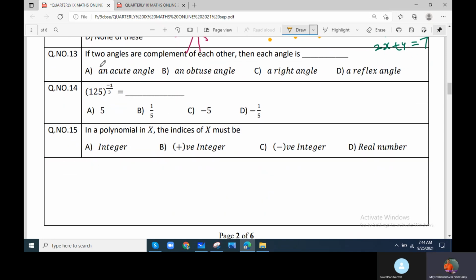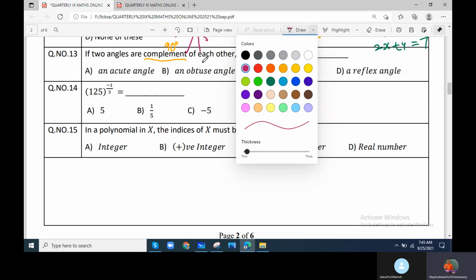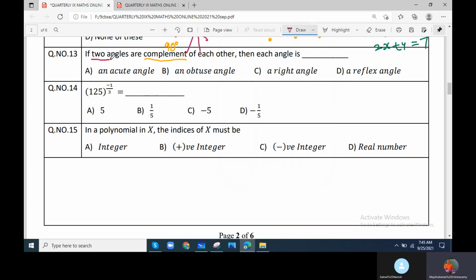13th question: 2 angles are complements of each other. What do you mean by complement? The wording complement indicates 90 degrees. This is a very important thing you have to remember. 90 degrees is called complement. Now read the question. 2 angles are complementary. Suppose one angle is 10 degrees. What is the other angle? 80 degrees. If you add, it becomes 90 degrees.